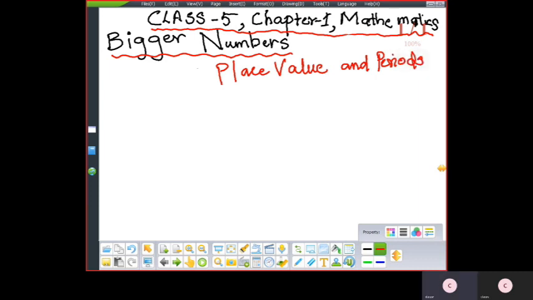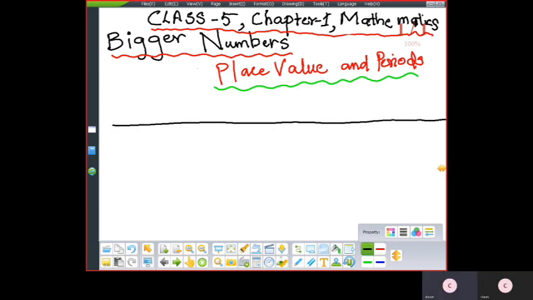From small numbers onwards you are learning, no? A question will be there: write the place value of the underlined digits. Okay, so small numbers you have gone through. Now let us go on to the big sums. So firstly, what is this? Indian system of numeration.